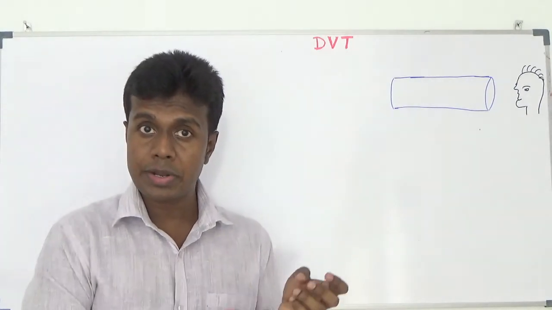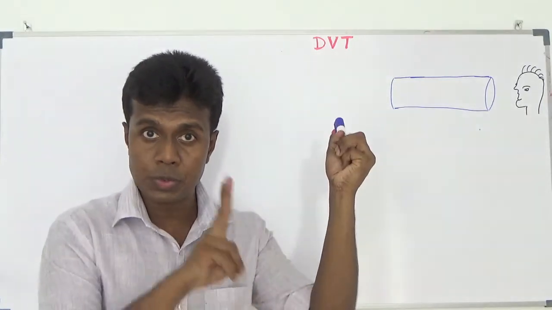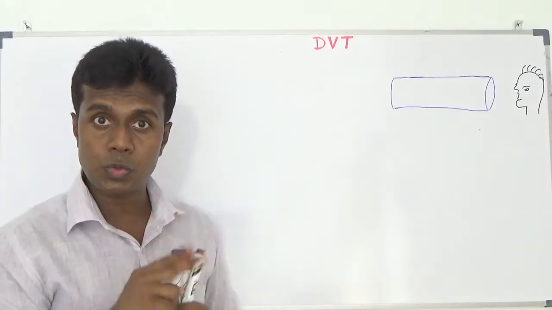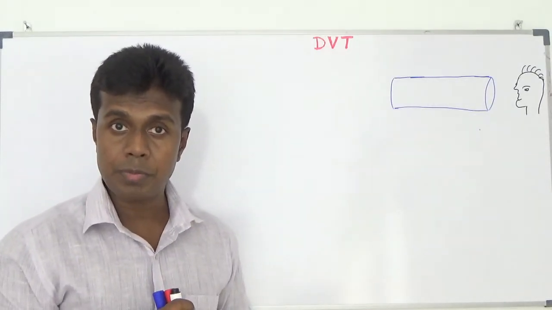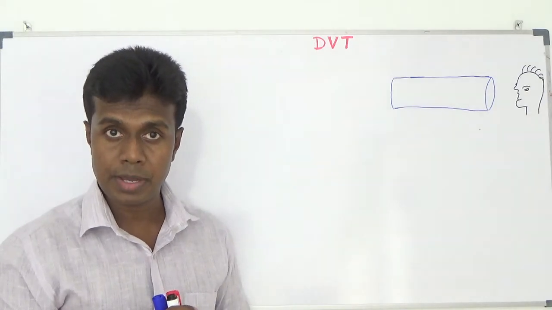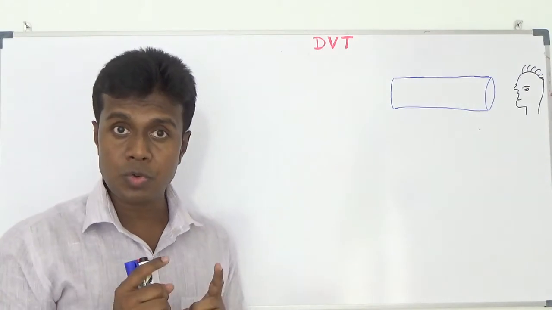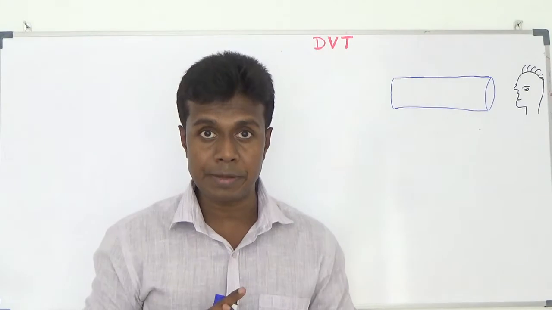Your radial artery is accompanied by two deep veins. Your ulnar artery is also accompanied by two deep veins. Your brachial artery is also accompanied by two deep veins. In those veins also, they can develop thrombus and deep vein thrombosis in the upper limb as well. So deep vein thrombosis can develop in the upper limb, lower limb and pelvis mainly.